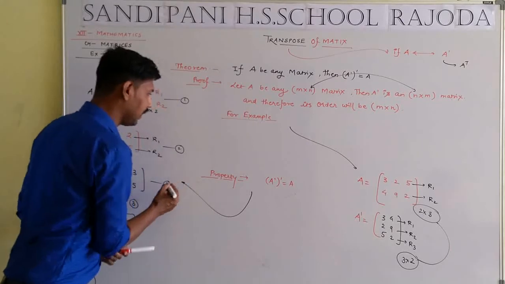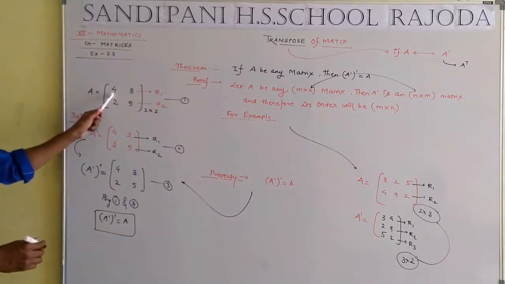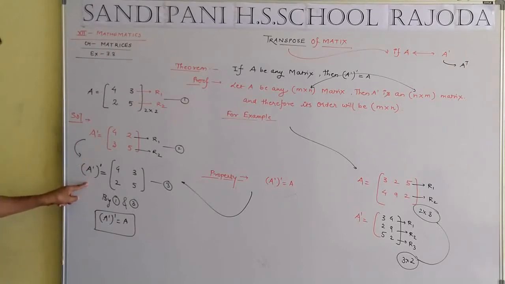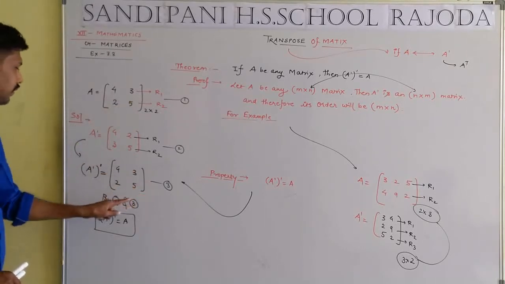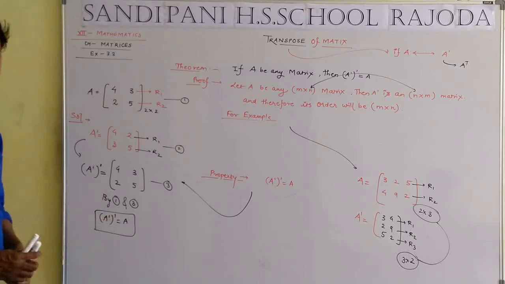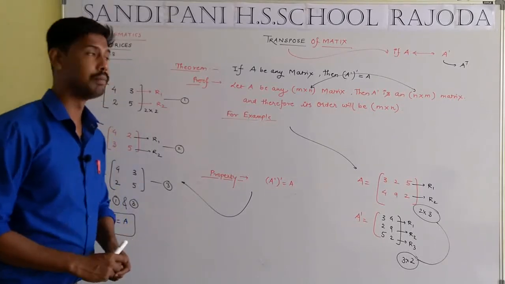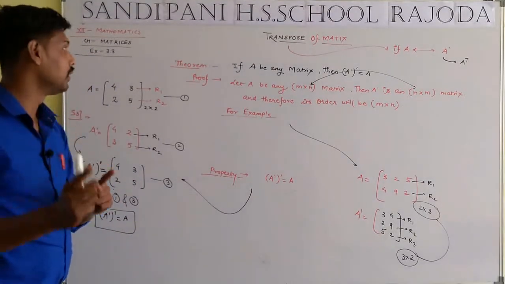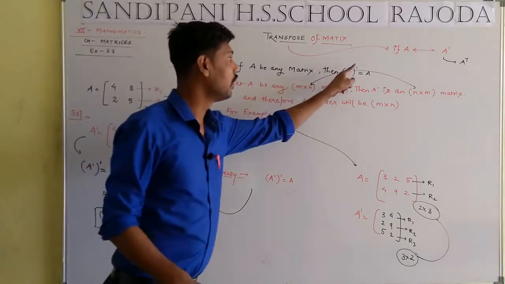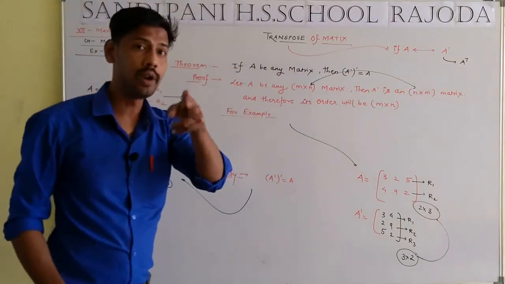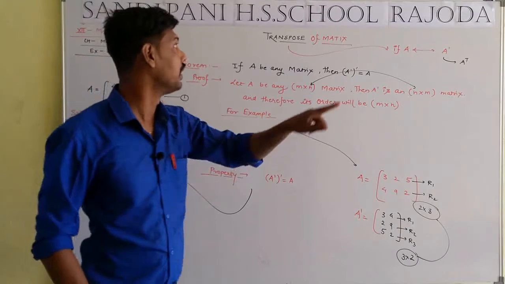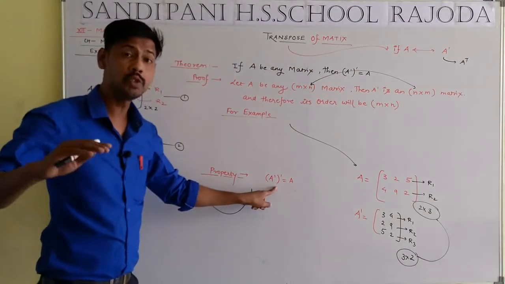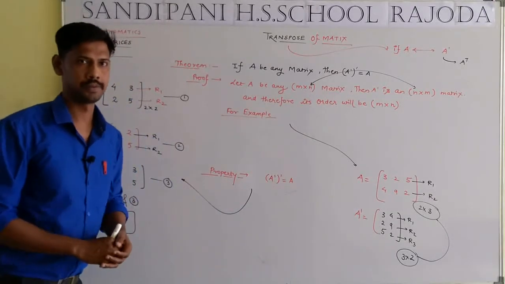Okay, for example A equals 4 3 2 5. Then we get A dash, and then we get the transpose of A dash again. By equations 1 and 3, we can say A dash whole dash equals A. For Exercise 3.3, we have to learn one property and one theorem. The theorem is A dash whole dash equals A, that is, rows and columns convert into columns and rows in the case of the transpose. And the property is that a transpose is cancelled by the transpose.